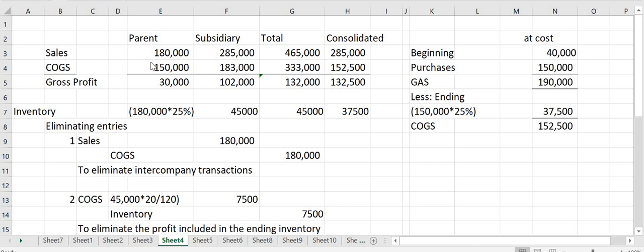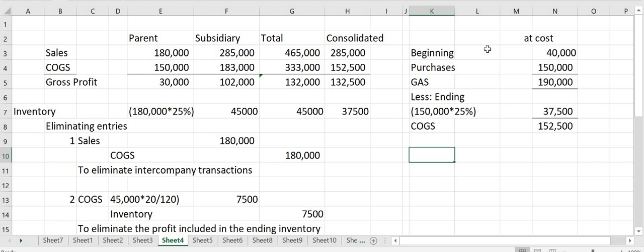But again, for consolidation purposes, the sales to be recorded is only 285,000, because that is the sale to outsiders. Right, the sale between the parent and the subsidiary is not considered a sale for consolidation purposes. So our consolidated sales should be 285,000. And then our cost of goods sold should actually be at cost, so we'll compute the cost of goods sold at cost.